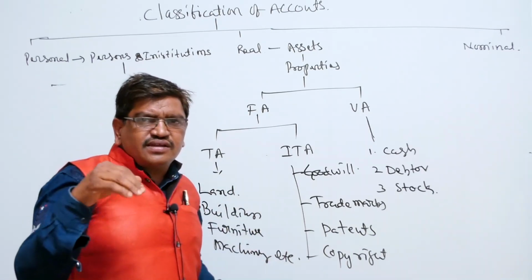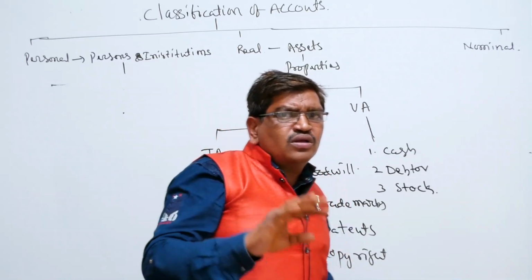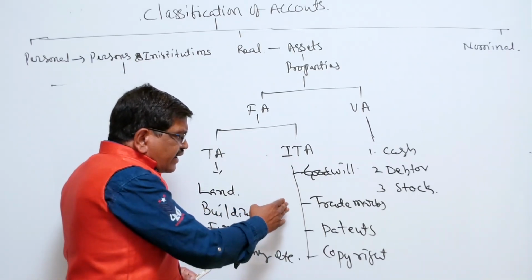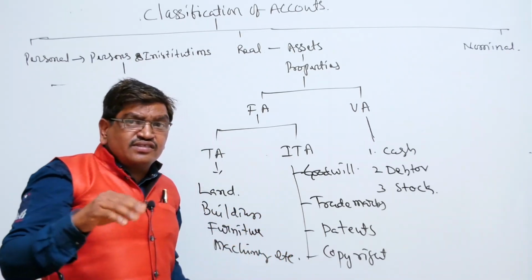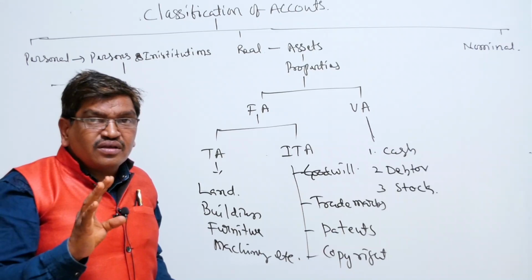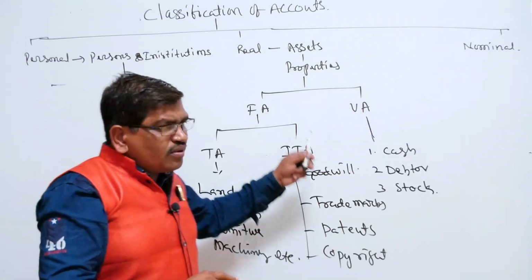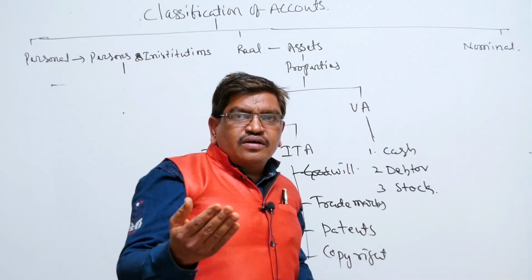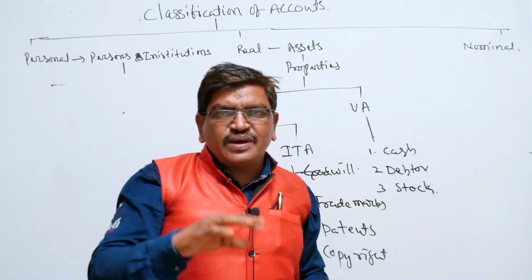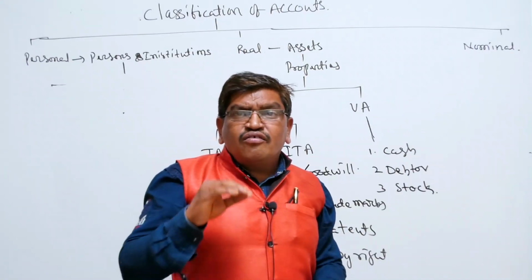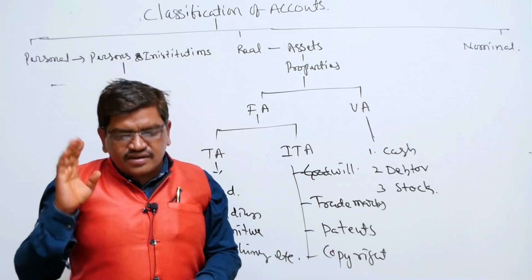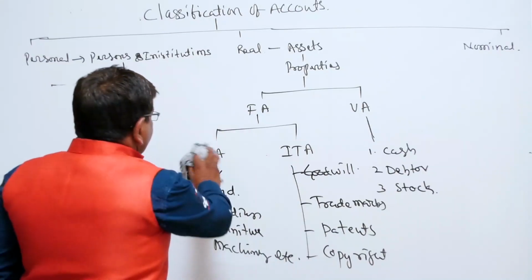Then intangible assets, namely four aspects are available: goodwill, trademarks, patents, copyrights. These are the intangible assets which cannot appear in front of a human being. Now variable assets, varying and floating. From time to time, day to day, they vary within a short span of time. That's why they are called variable assets. Examples: cash, debtors, stock, etc. So that is the end of the real account.